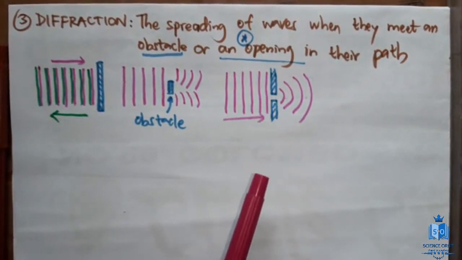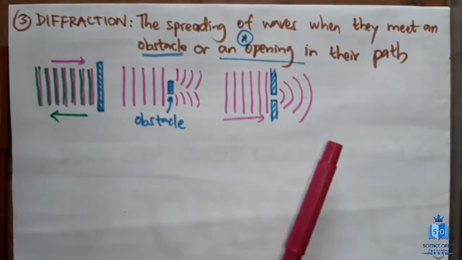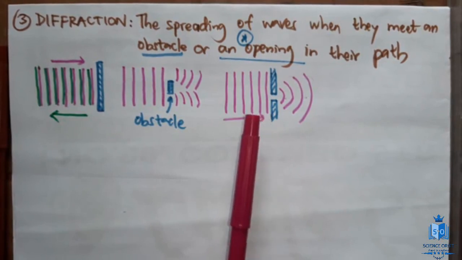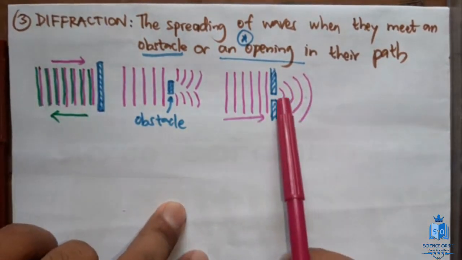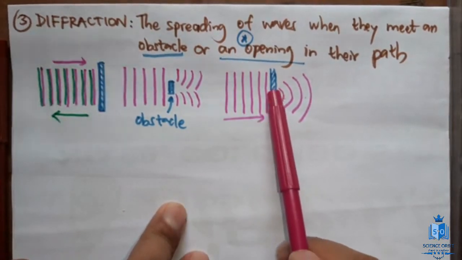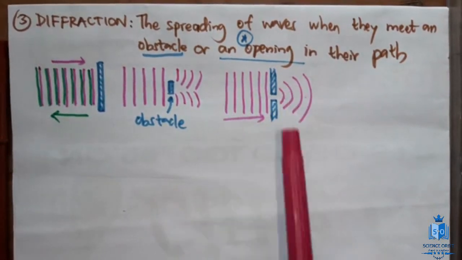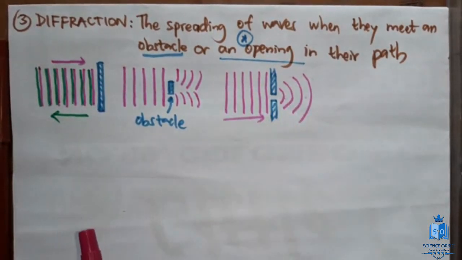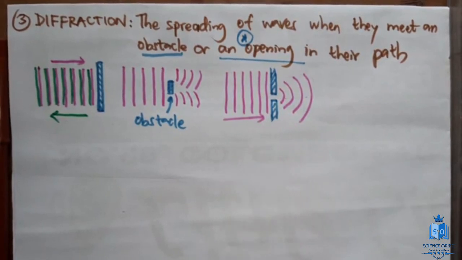So with diffraction, unlike refraction, which we learned as the second property, there are no equations in your syllabus, but there are equations. Now you can see there is an angle created here, and this is the size of the slit. The size of the slit, if you take it as d, and the wavelength lambda, and there's an angle. There's a relationship for those. But in A-level syllabus we don't normally learn that.